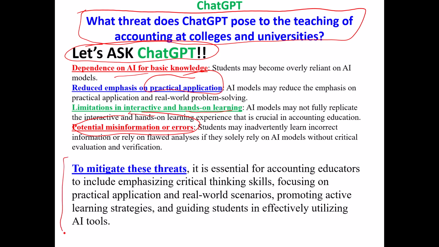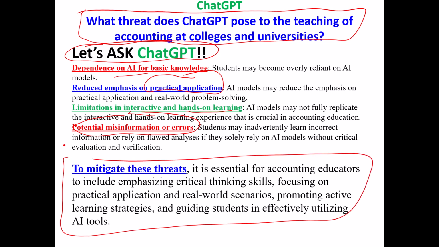And then this summary from ChatGPT. Okay, this is what ChatGPT says. To mitigate these threats that I, ChatGPT, pose to you teaching accounting, it's essential for accounting educators to include the emphasis of critical thinking skills, focusing on practical application in real-world scenarios, promoting active learning strategies, and guiding students in effectively utilizing artificial intelligence tools. That's a perfect response. What threat does ChatGPT pose, and what should we as accounting instructors do? There you go. That's a very nice summary of what we should do.